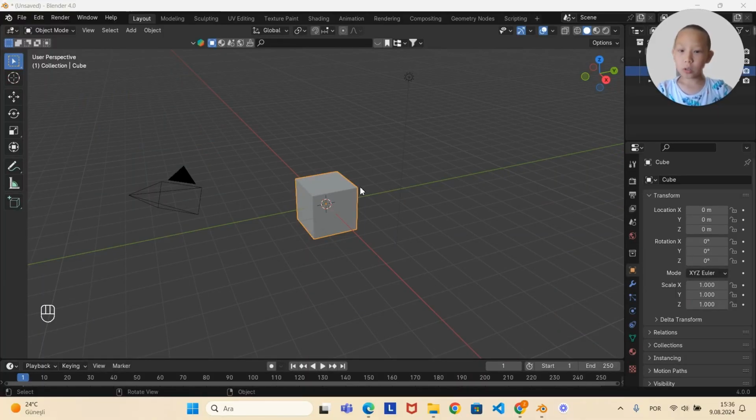Hello everybody, today I'm going to teach you how to create a simple circular and square table in Blender.